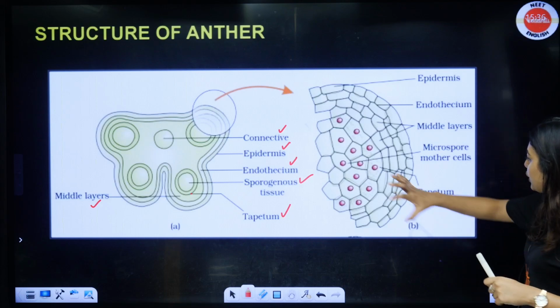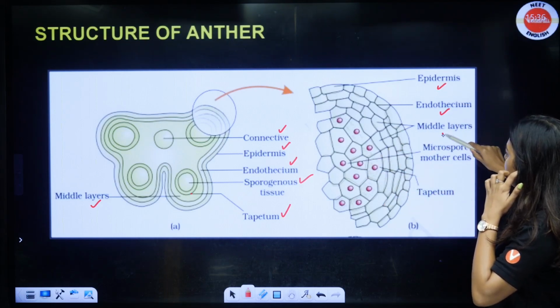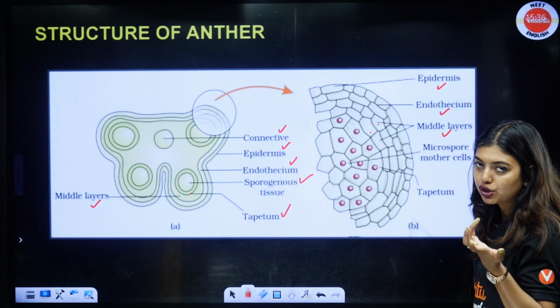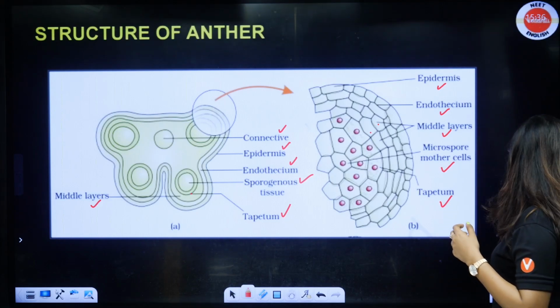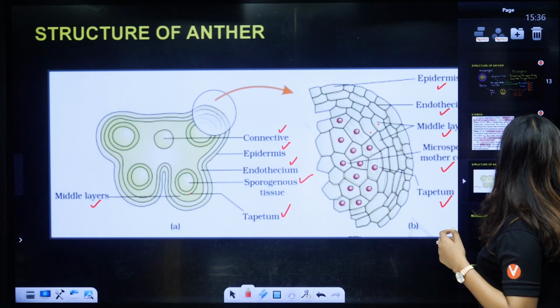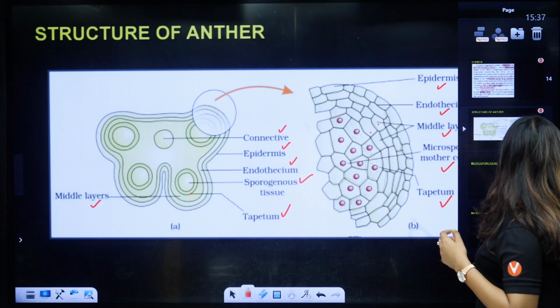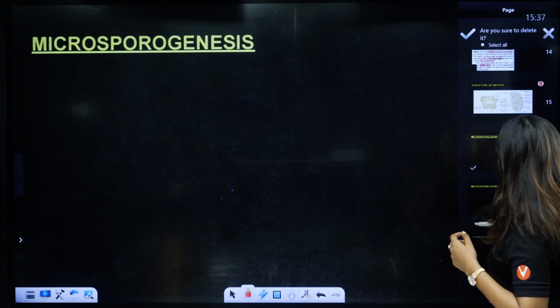Now if you take a magnified image of that, this is how it will look. Epidermis, endothecium, middle layer, you can see multi-layer there. Microspore mother cell, that is again your sporogenous tissue, have the potential to become the MMC. And then you have tapetum for nourishment. I hope it is clear. Now, microsporogenesis.